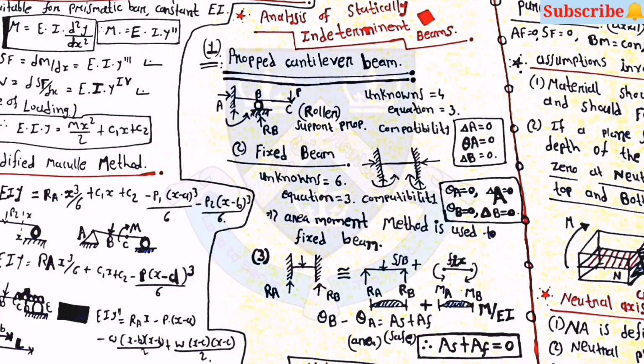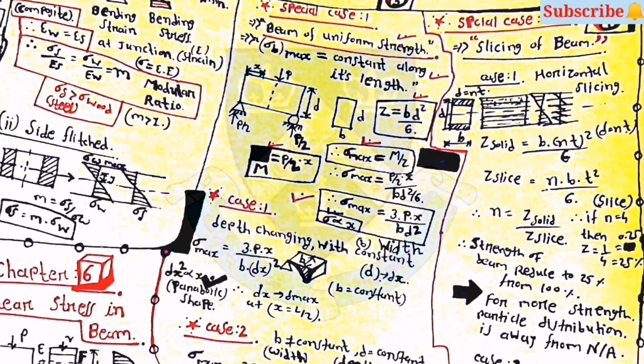Then for the fixed beam, 6 unknowns are there. And for the third type, here you can use theta B minus theta A is equal to AS plus AF, and the summation of AS plus AF will be 0.